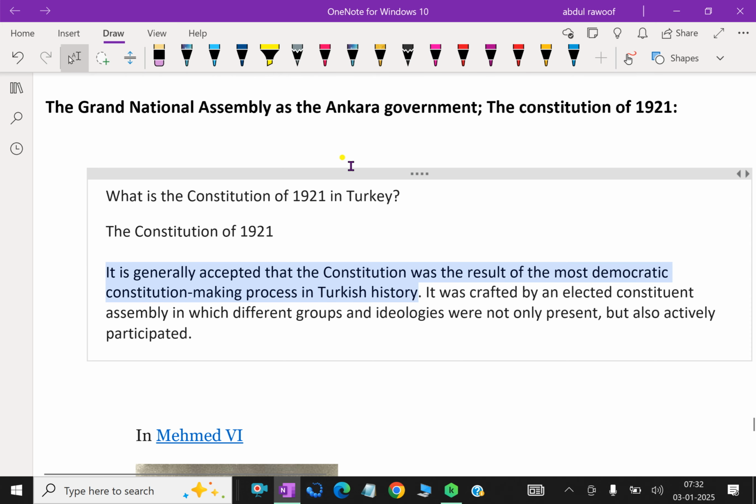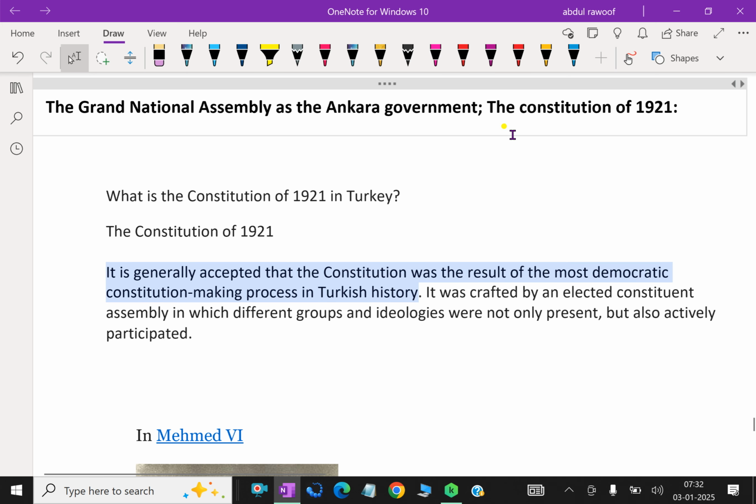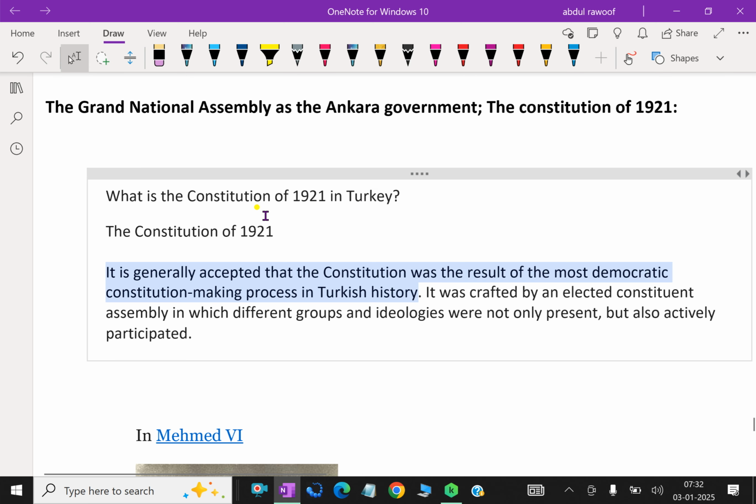The Grand National Assembly, the Ankara government, and the Constitution of 1921. What is the Constitution of 1921 in Turkey? It is generally accepted that the constitution was the result of the most democratic constitution-making process in Turkish history. It was crafted by an elected constituent assembly in which the different groups and ideologies were not only present but also actively participated.